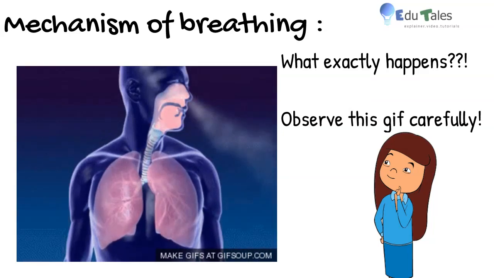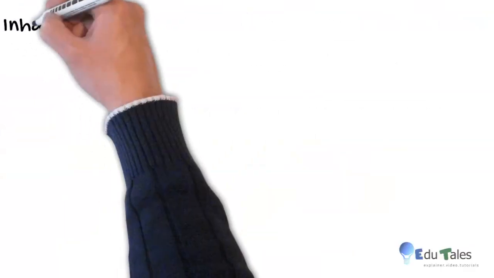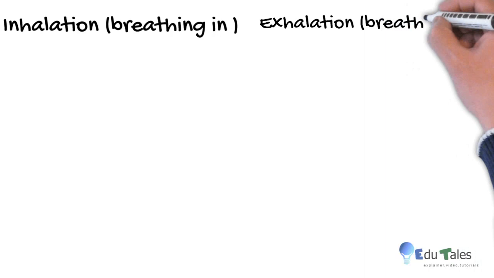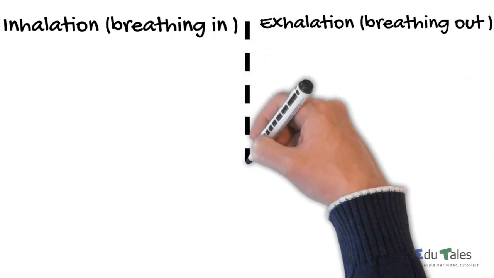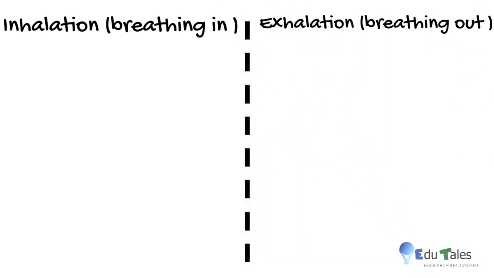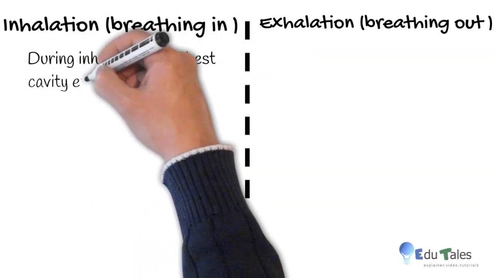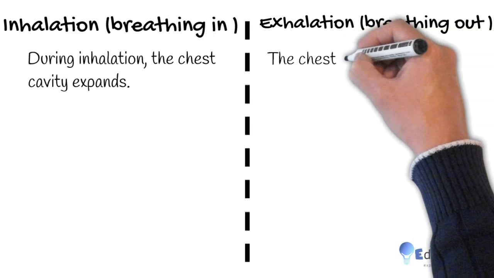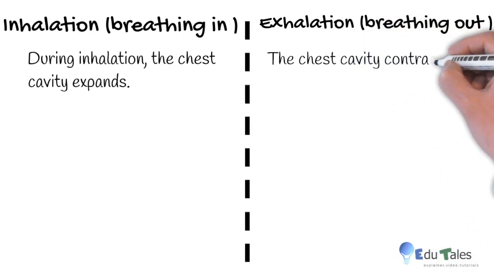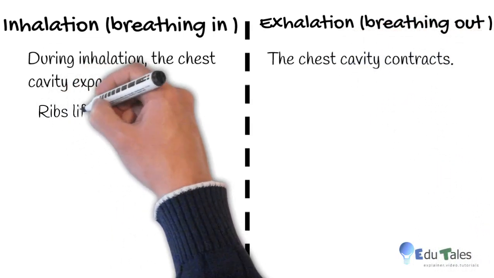So two things occur in breathing. One is breathing in, that is inhalation, and the other is breathing out, that is exhalation. During inhalation, chest cavity expands. During exhalation, chest cavity contracts.